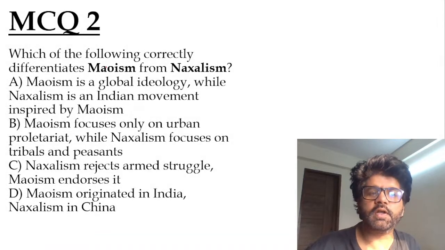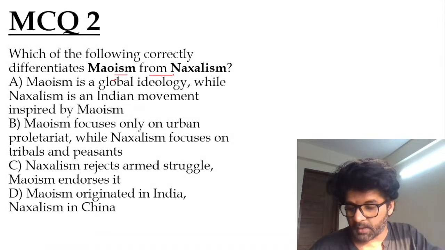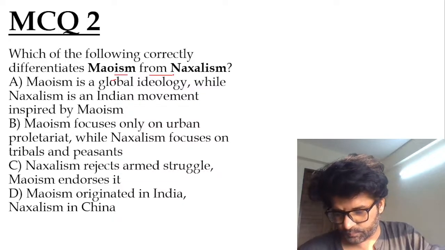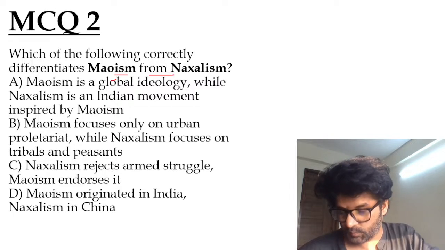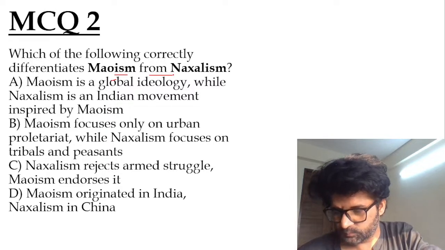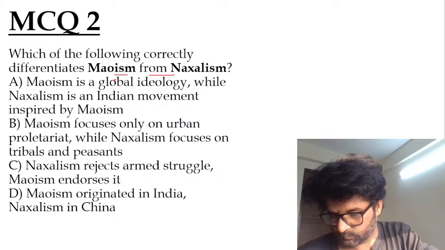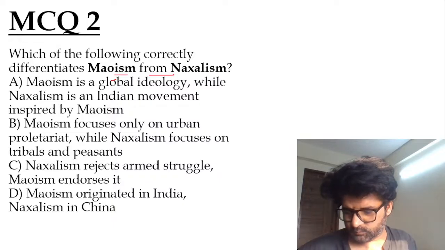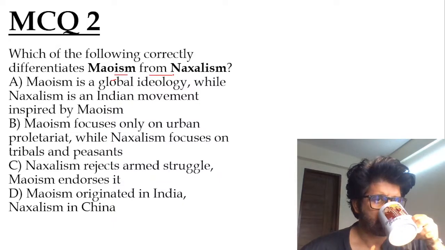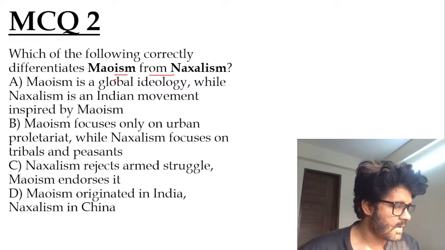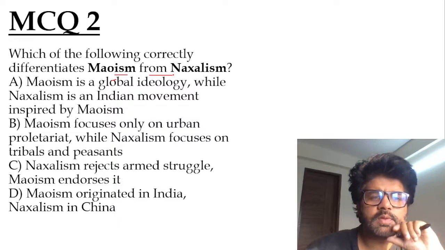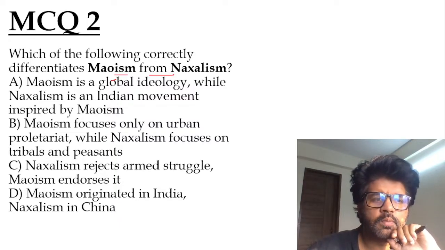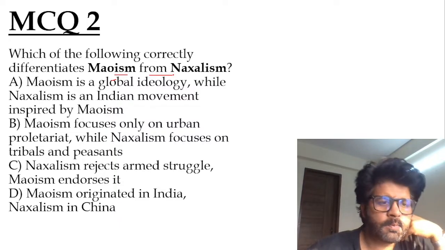MCQ 2. Which of the following correctly differentiate Maoism from Naxalism? Maoism is a global ideology. Naxalism is an Indian movement inspired by Maoism. Maoism focuses only on urban proletariat.